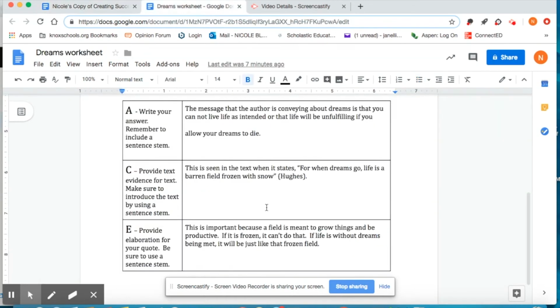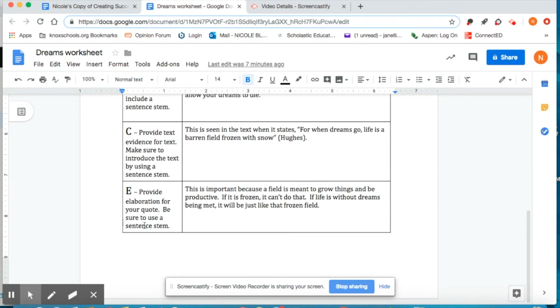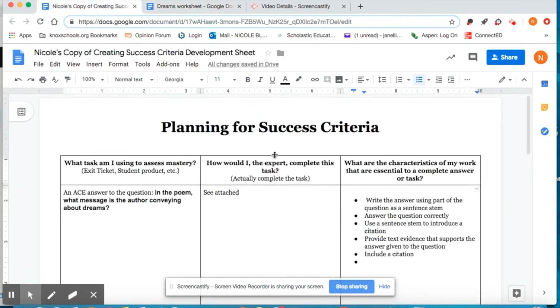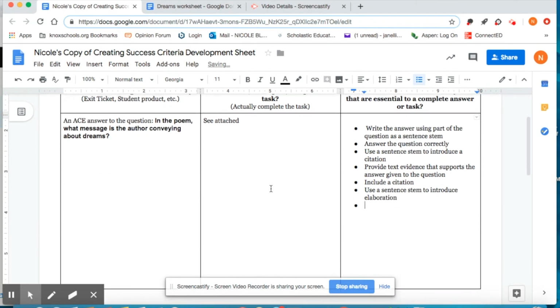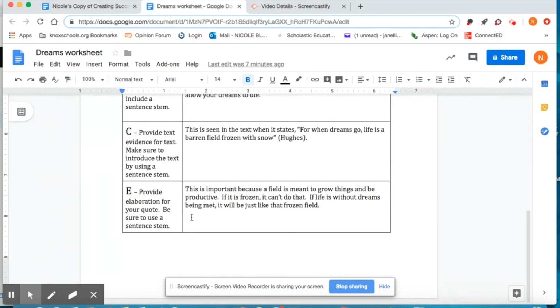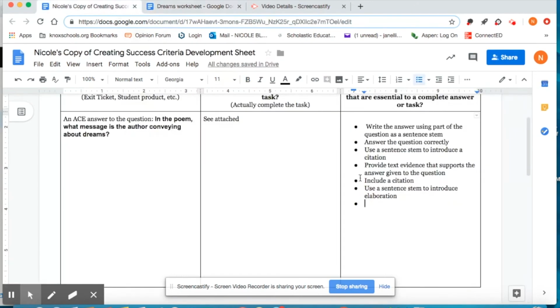Now we're ready to go to the E. This also needs a sentence stem. And then the elaboration needs to support why or explain why I used the text evidence that I did to go with the answer to my question.